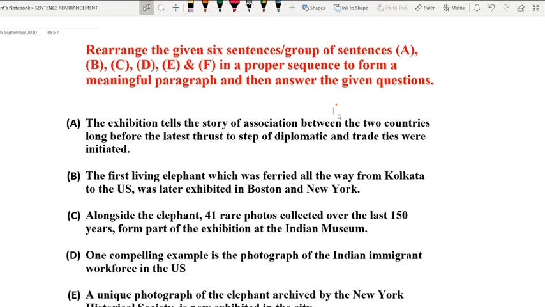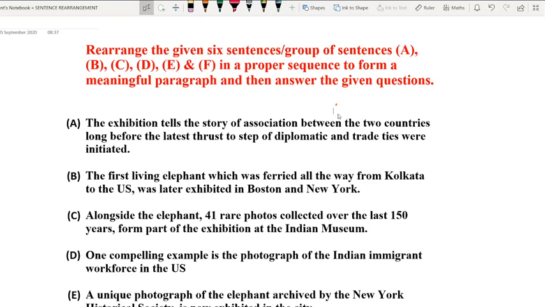It shouldn't contain any contrast indicators or linking words such as, I told you a few minutes back, pronouns or any other connecting words for that matter, right? And once we have discovered the first sentence, our second strategy should be to look at the keywords on which the sentence is based, right?